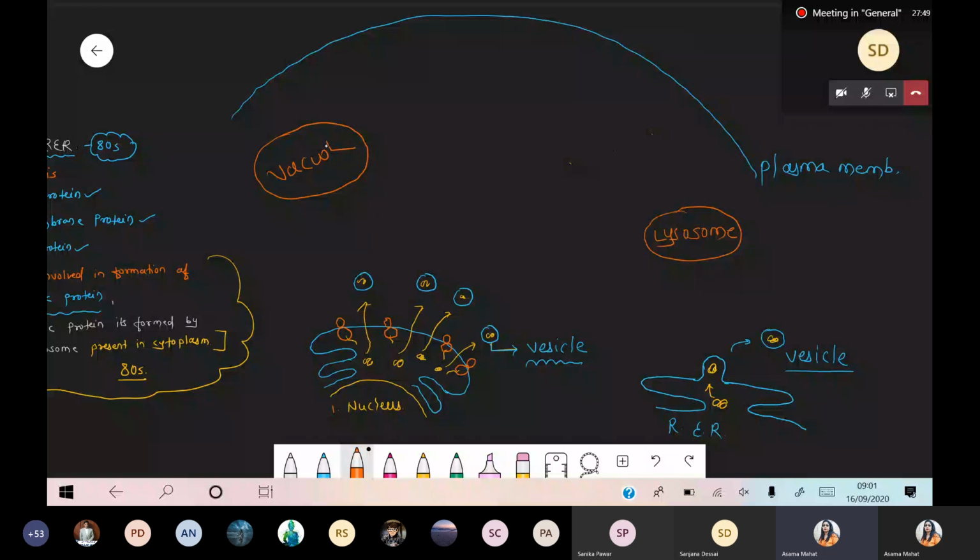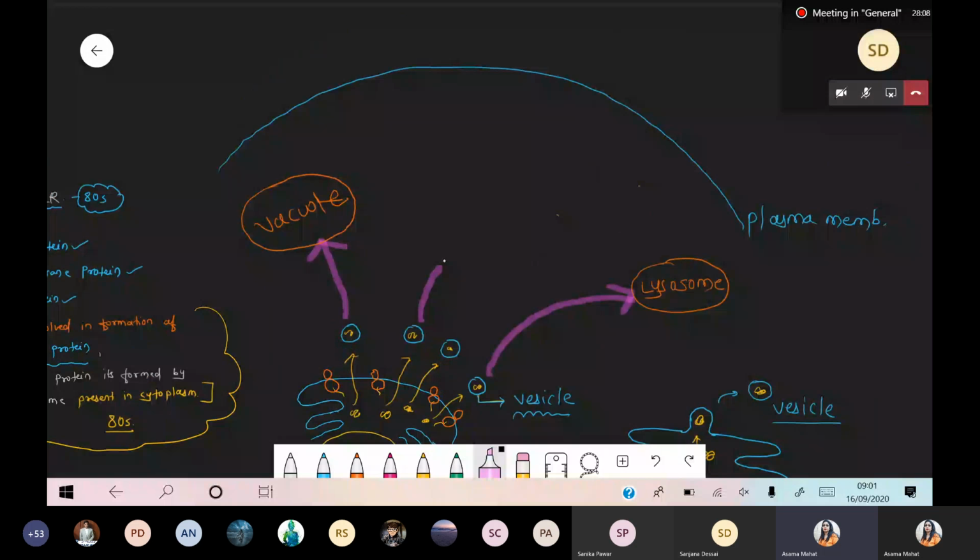So now we have to decide where to pass that particular protein. Just imagine this protein is transported towards this vacuole. This protein maybe is transported towards this lysosome. And this protein will be transported towards this plasma membrane. And this fourth protein will be transported outside the plasma membrane. So just check the number. I'm giving the numbers one by one and we have to discuss this point. Number 1, number 2, number 3 and number 4.